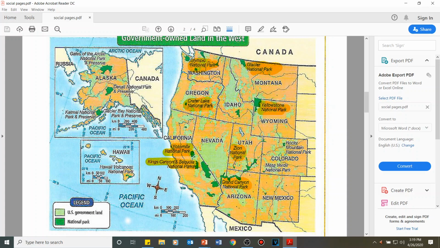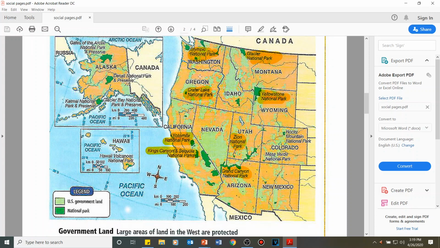So as you can see here, government-owned lands in the West. For the lighter green, we have U.S. government land. If it's a lighter green, it is owned by the government of the US, so it's public land. And if it's a darker green, it's national parks. Okay, so it's still owned by the government, and it is managed by the government of the USA. So you can find here different national parks. I'm going to explain to you and show you some pictures about these national parks right now.